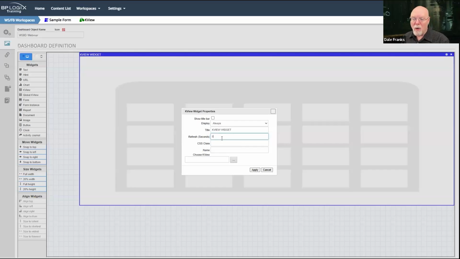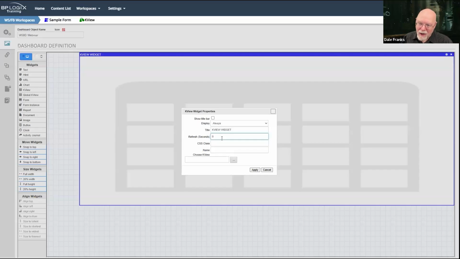And so I could conceivably end up with two different refreshes running. A refresh running here from my dashboard, which would refresh, say, every 30 seconds. And then I might have a refresh in my knowledge view itself that says, hey, refresh this every 20 seconds.